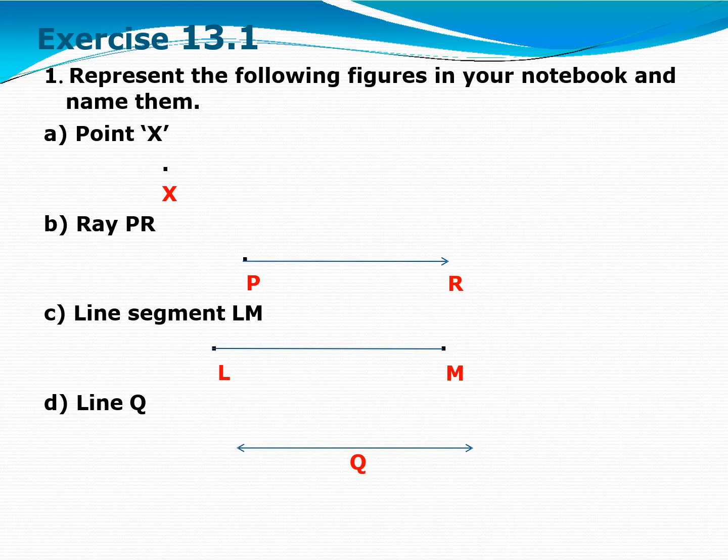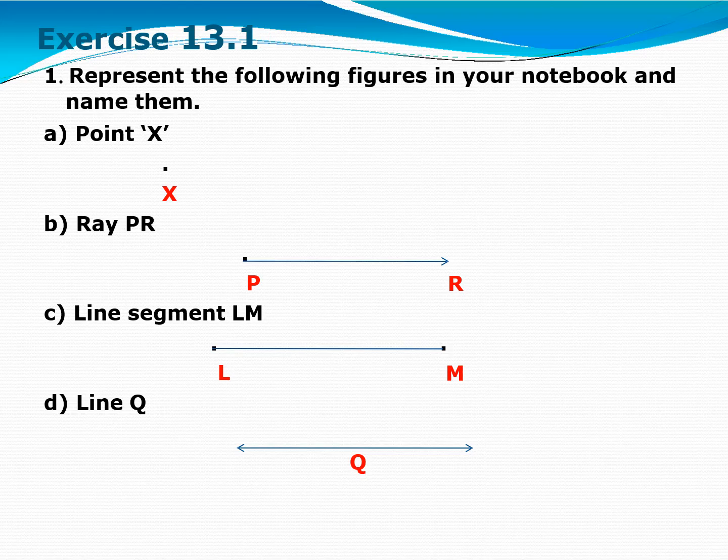B part, ray PR, so just take your scale, start from 0, the first initial point, and because here length is not given, and a ray has no fixed length, draw any length, might be 5, 6, and name it as PR.